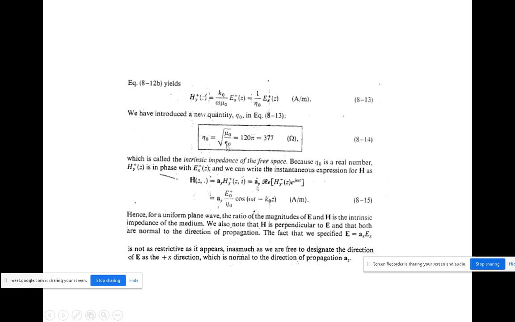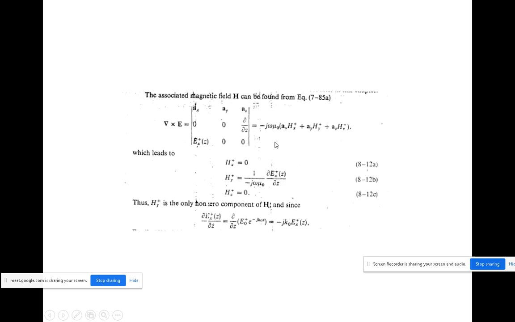Other replace pannina you will be getting mu naught by epsilon naught. Root of mu naught by epsilon naught is nothing but eta naught. That value is equal to 377. இங்க பாத்தீங்கன்னா நிறைய assuming தான் இருக்கும், so nothing can be done.